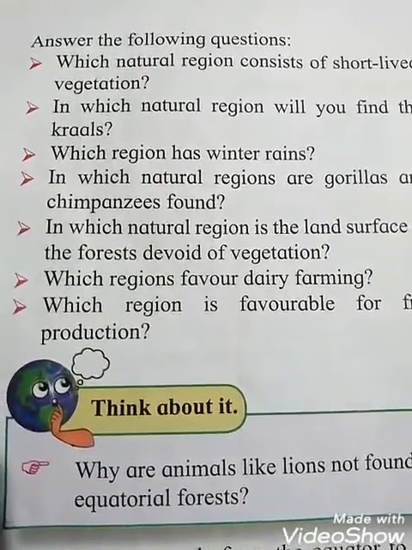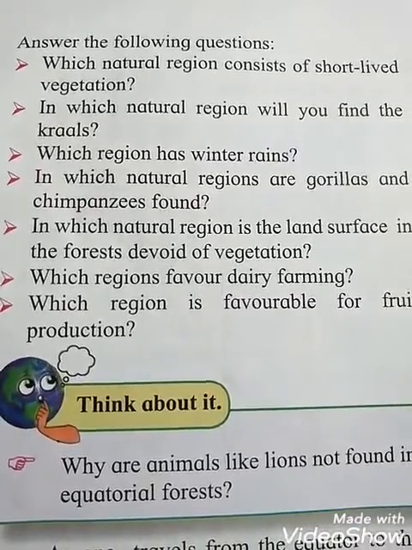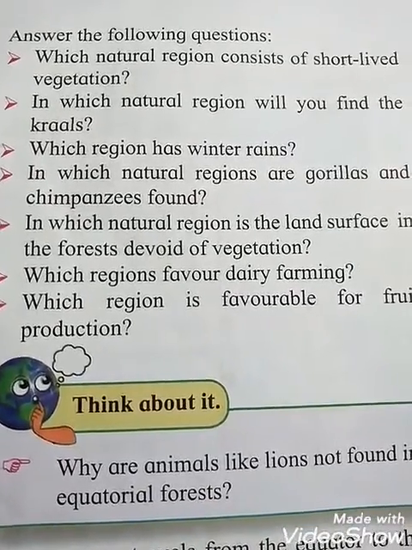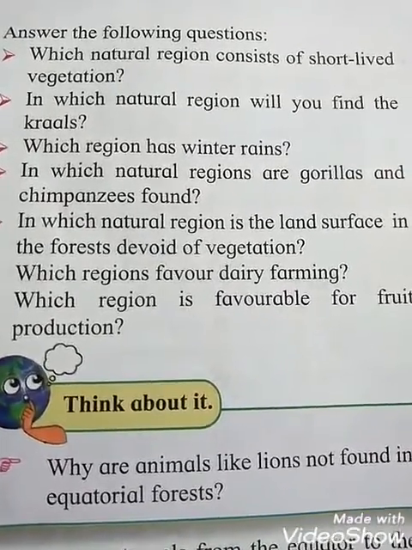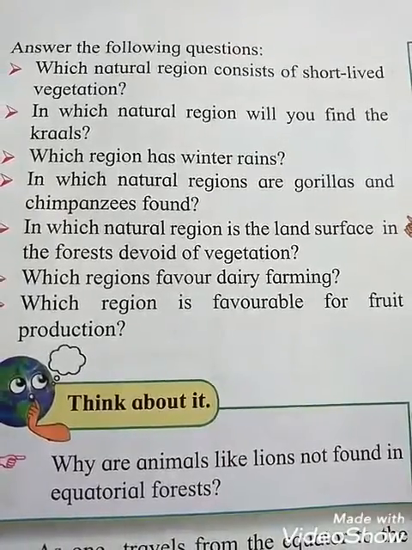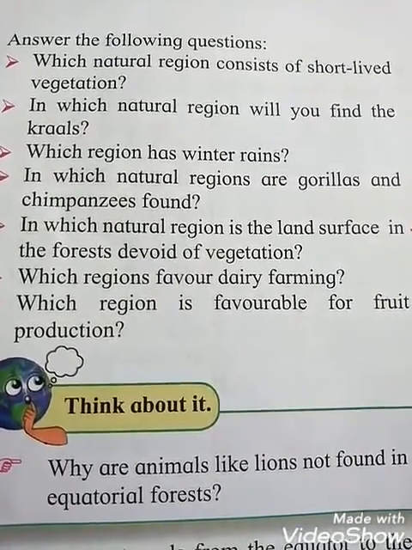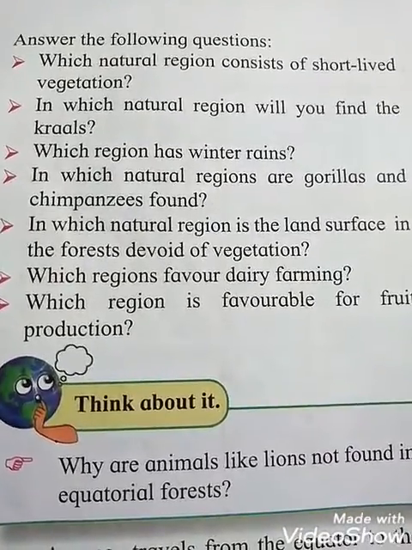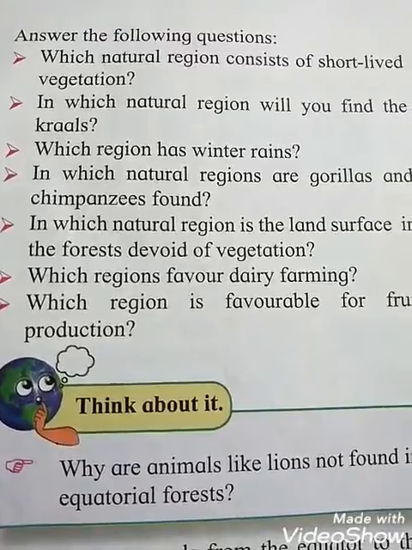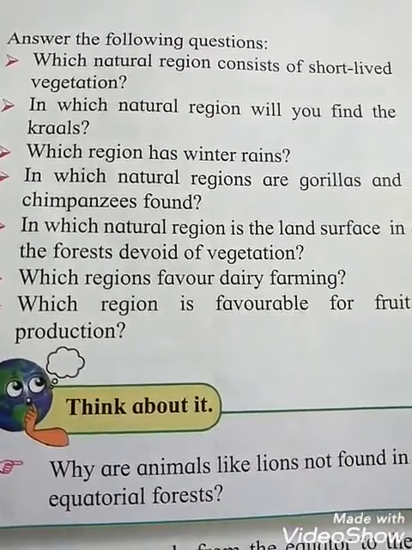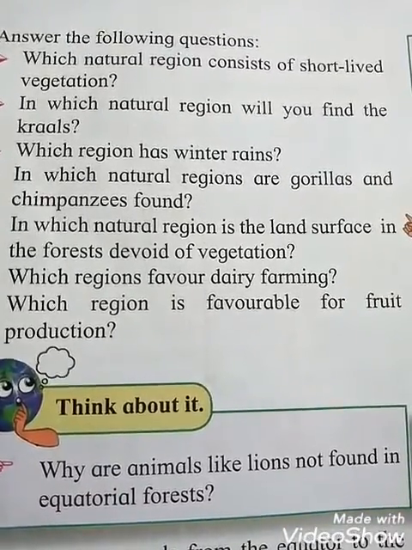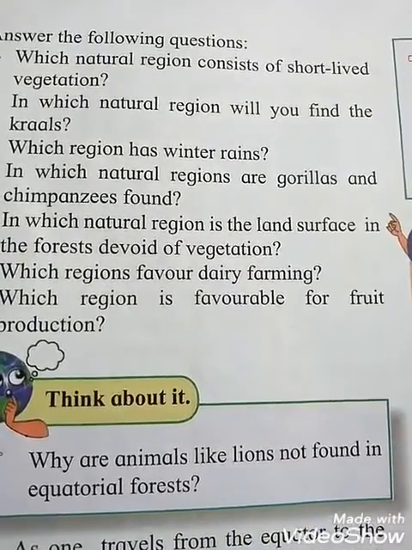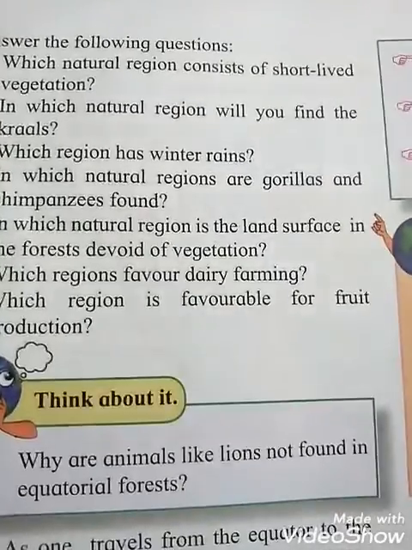First one: which natural regions consist of short-lived vegetation? You have to refer to page number 32. You can find that the tundra region consists of short-lived vegetation. The second one: in which natural region will you find kraals, students? With the help of pages 32 and 33, you can find that we will find kraals in the certain type grassland region.